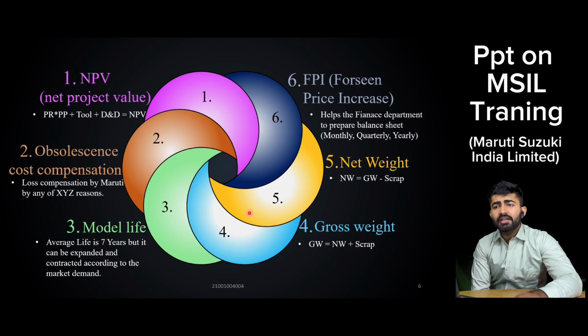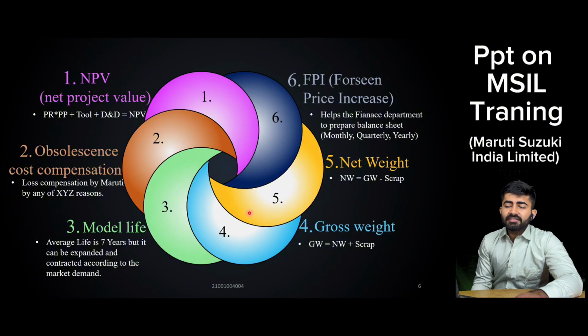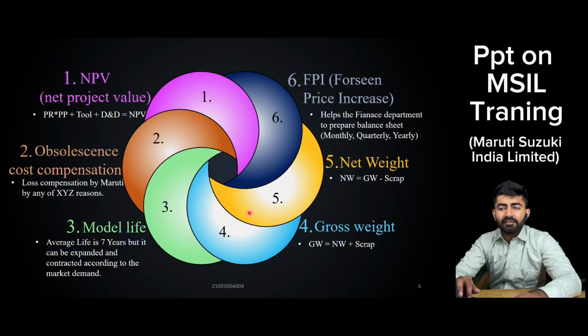Now coming to the next point, that is known as obsolescence cost compensation. Obsolescence cost compensation means the loss incurred by Maruti at the vendor end. For example, Maruti had a plan of making Jimny 3-door and 5-door, but the demand for the 3-door Jimny in the market is very less.